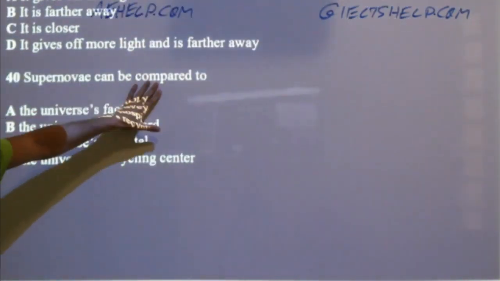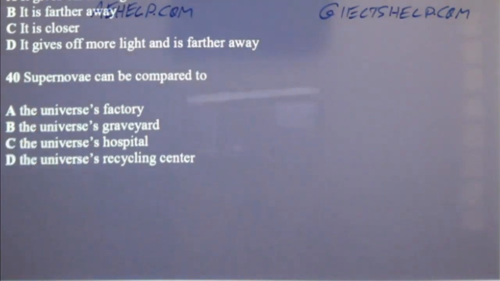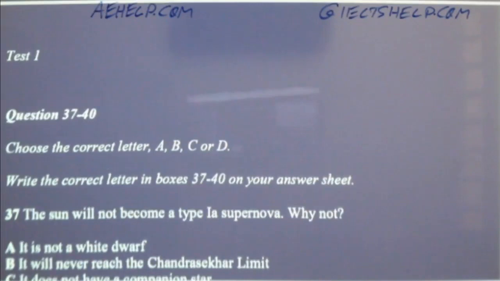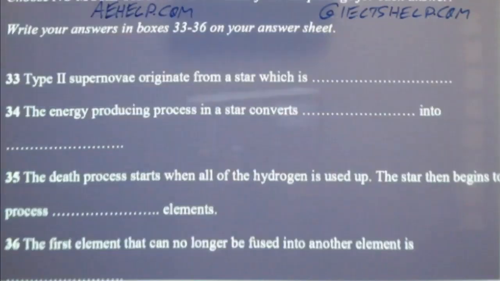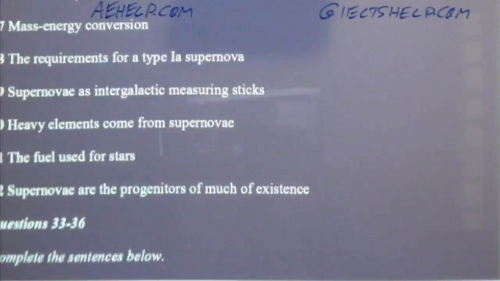Supernovae can be compared to something. Okay, now, satisfying times. So far, this should only take me what we've done in the real exam, like 1 minute. Okay, maximum 1.5 minutes.